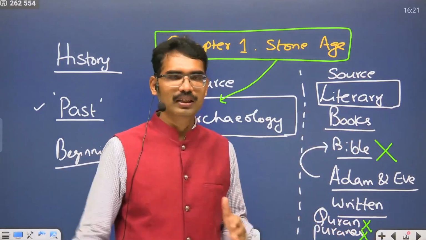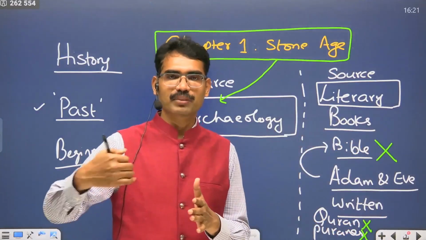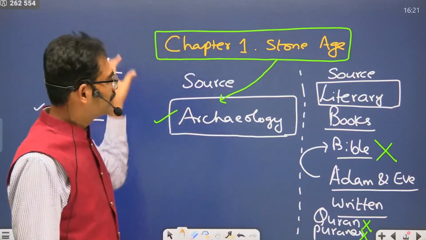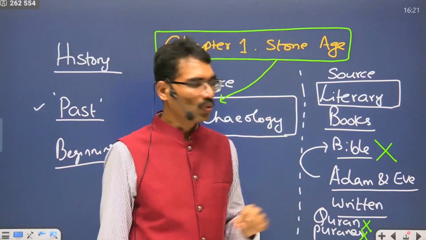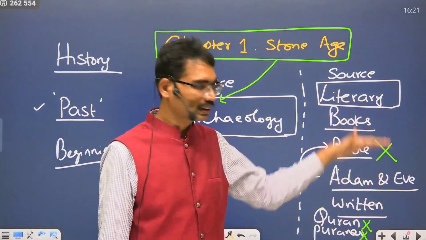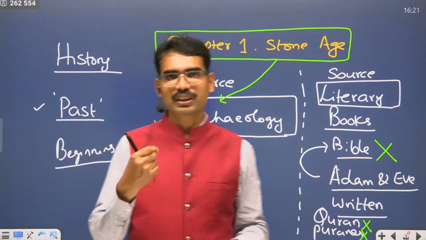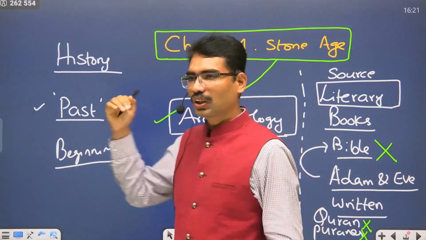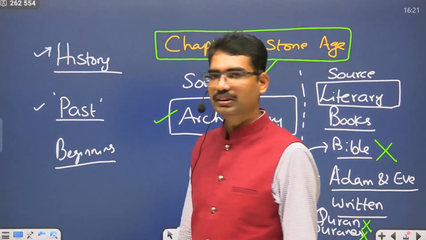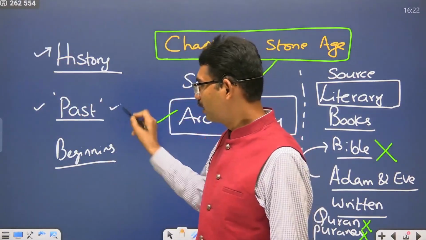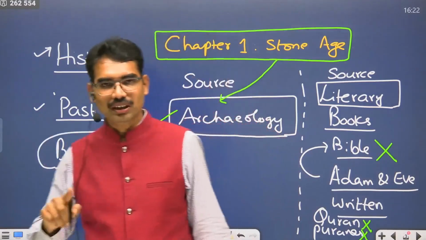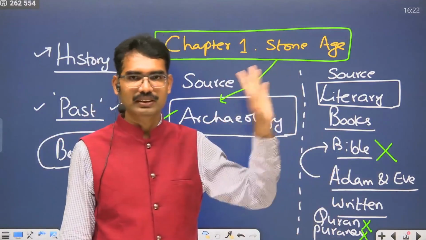Someone takes the Bible and reads different points that this is how God created. This is where the Stone Age is going to completely question the existing knowledge. The moment you understand the Stone Age, your approach towards history itself is going to change completely. That is, the beginning point of human beings does not lie in these books, but somewhere else.